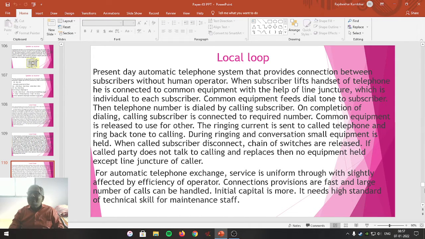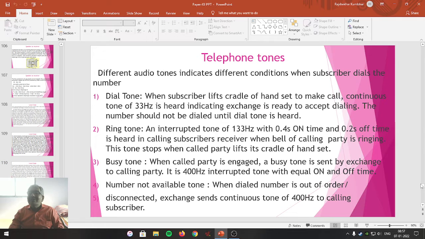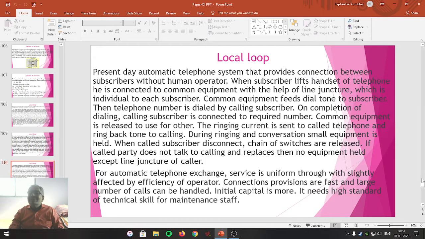Friends, this is all about the meaning of the local loop, and how the local loop has grown from the ancient day communication system up to the present day automatic telephone communication system.